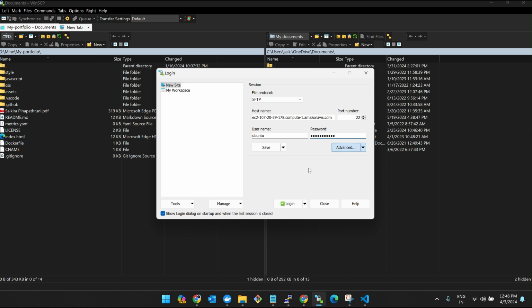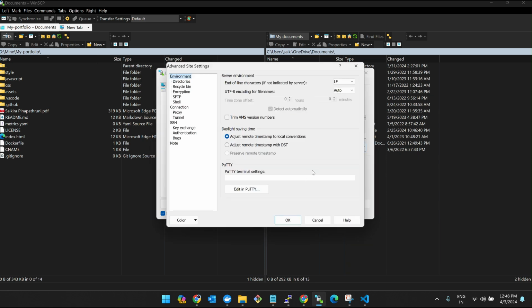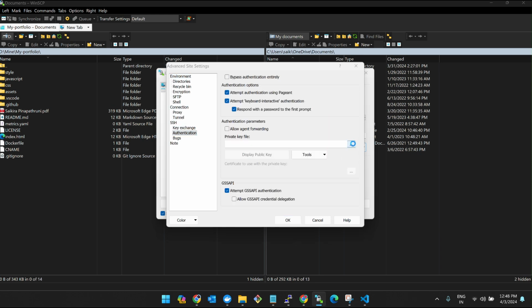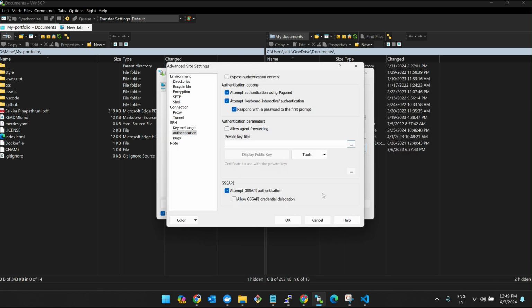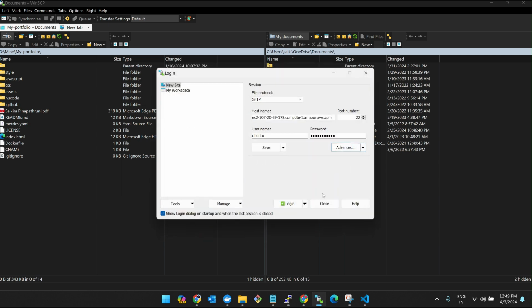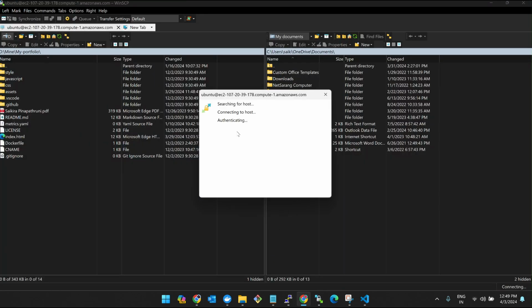Now you have to select the PEM file because the Windows CPU doesn't know what it is connecting to, right? Exactly. So there should be some authentication. One second, guys. Click on login. Yes. And then you have to enter your.